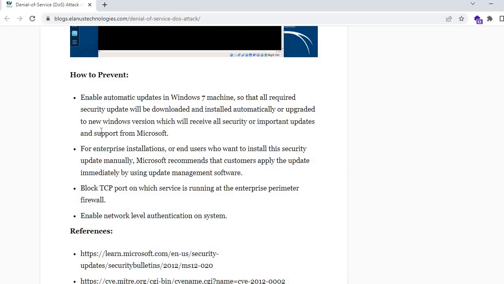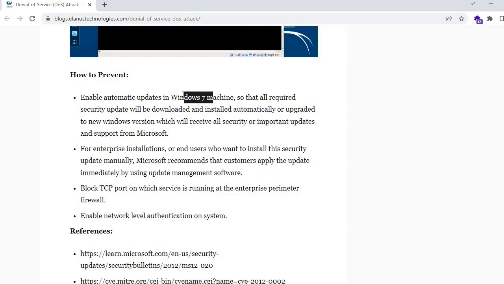Basically, how to prevent this attack? For example, enable automatic updates on the Windows machine. We have to use a genuine Windows machine which will receive Windows updates. That version is already deprecated, but as an example, if you are using Windows 11 or Windows 10, always use original Windows, so that it receives updates automatically from Microsoft.